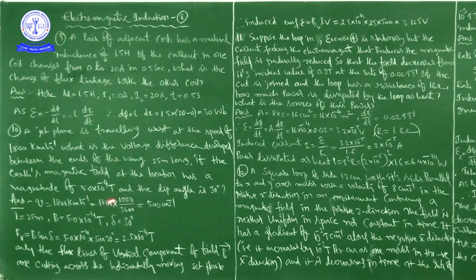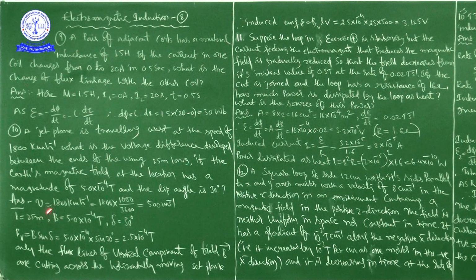Okay, right. See this. We have to write the given data first, generally, so that you are able to write, but once again I have written. And the V value they have given is 1800 kilometers per hour, but kilometers per hour is not the SI unit, but the remaining quantities are in SI. That's why we have to convert this unit, kilometer per hour, into SI. So 1 kilometer means 1000 meters, 1 hour means 3600 seconds, and by completing this mathematical process, we will get it as 500 meters per second.